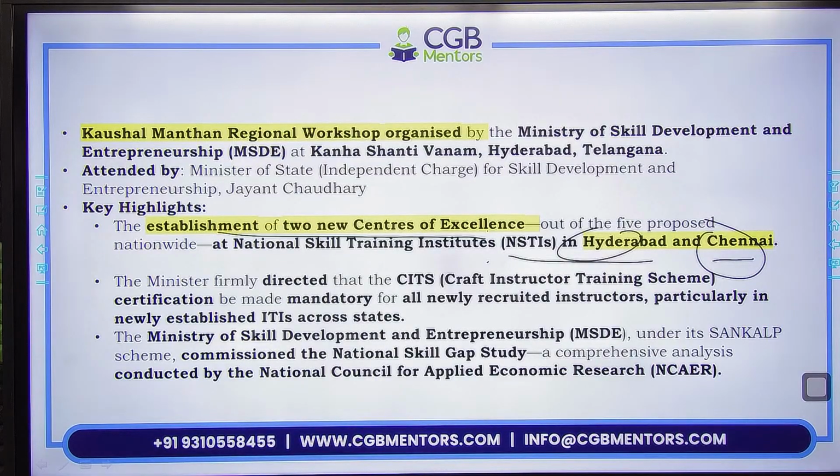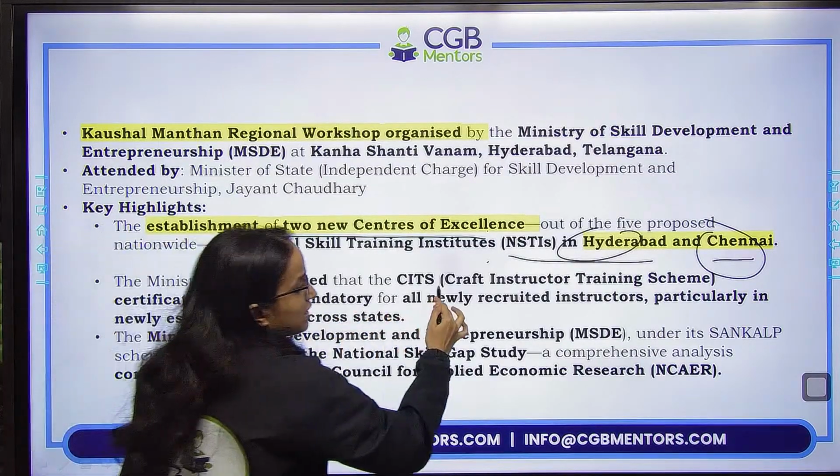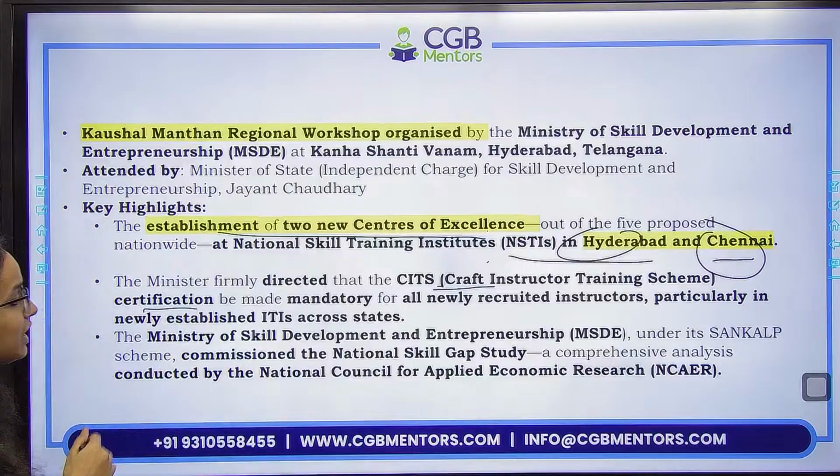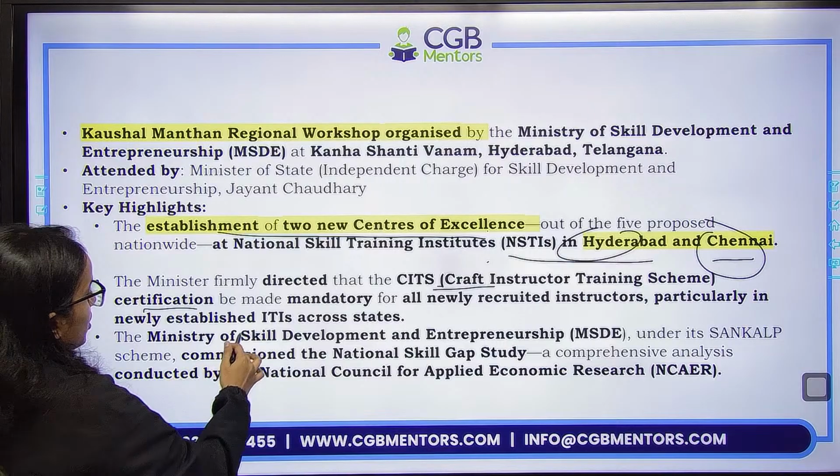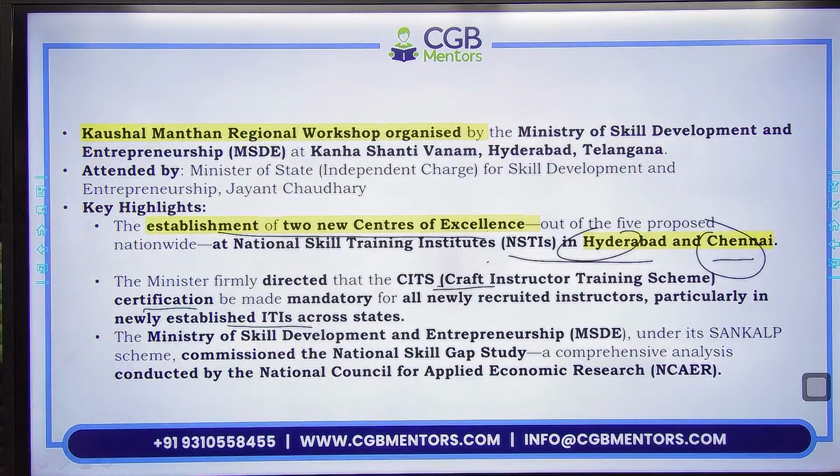Then the Minister firmly directed that craft instructor training scheme certification be made mandatory for all newly recruited instructors, particularly in newly established such training institutes across the states. जो भी institutes ऐसे बन रहे हैं, उसमें certification proper होना चाहिए instructors का जो recruitment हो रहा है उसके लिए. ठीक है, इतना बस आपको ध्यान रखना है. यहाँ पर 2 centers of excellence were launched, Hyderabad and Chennai.